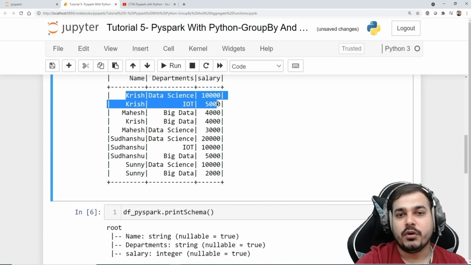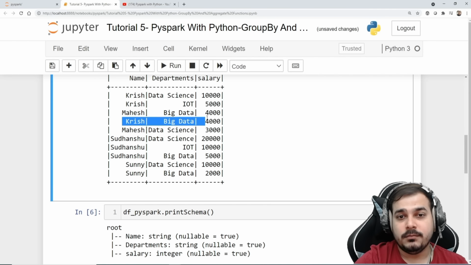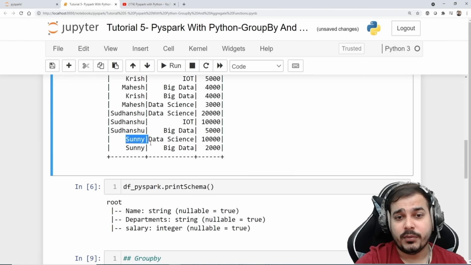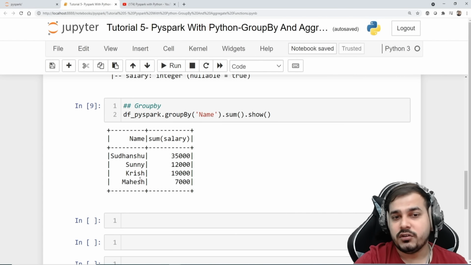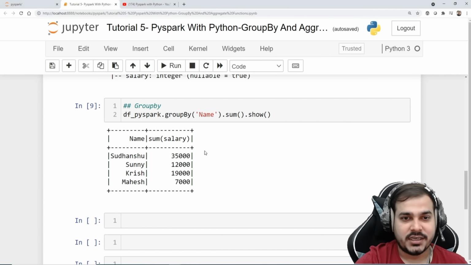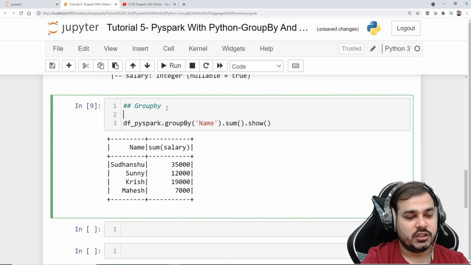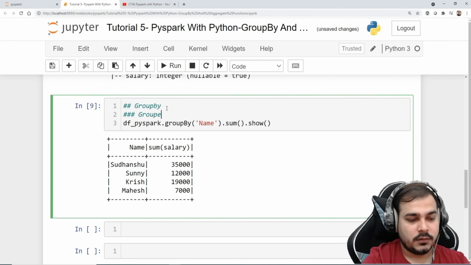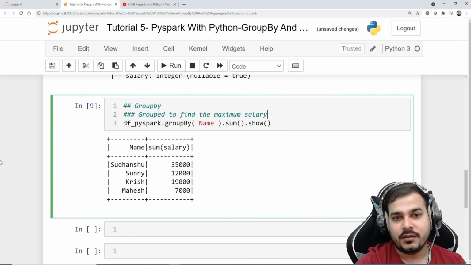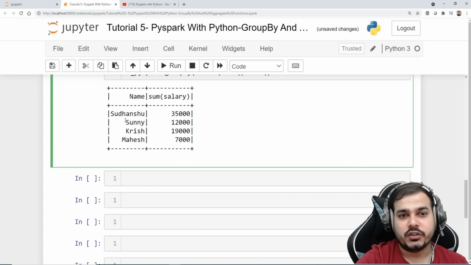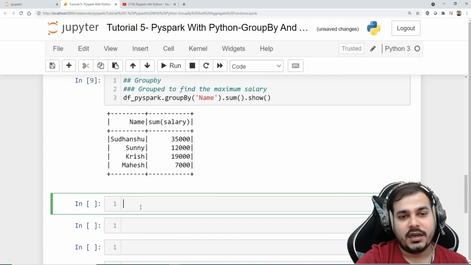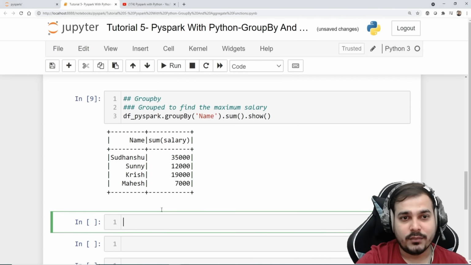Similarly, you can compute my salary over here by just calculating this, and then you can also compute Sunny's salary, and you can also see Mahesh's salary. So this is just an example. So here I'll write we have grouped to find the maximum salary, and definitely from this entire observation we can retrieve that Sudhanshu is having the highest salary. Okay, now let's go one more step ahead.